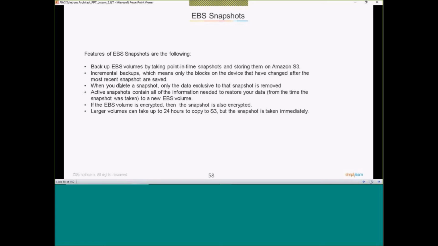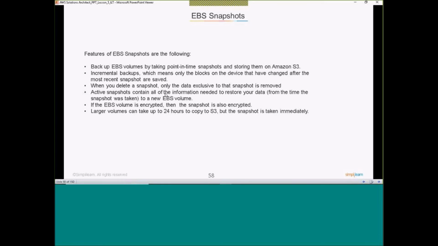So when you are taking the next snapshot, it will just take the changes. Okay, so that's the incremental. When you delete a snapshot, only the data exclusive to that snapshot is removed. So you will select the snapshot and delete it, and only that will be removed; the other snapshots are still intact.